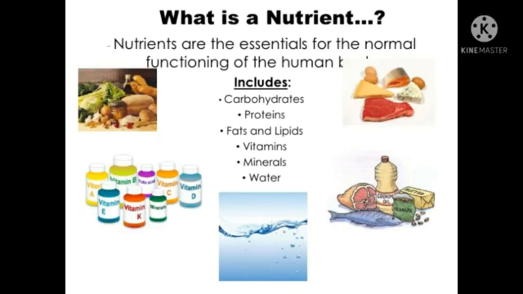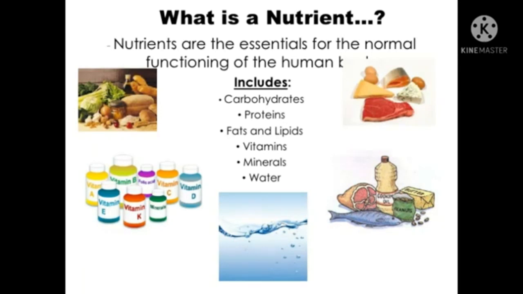Food contains certain substances essential for the growth and maintenance of our body, known as nutrients.